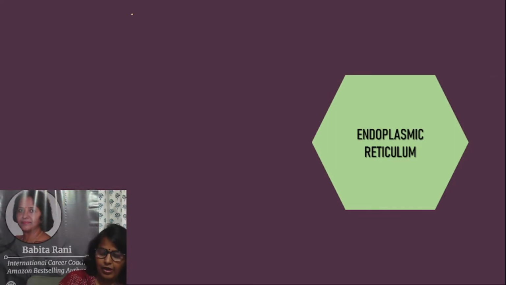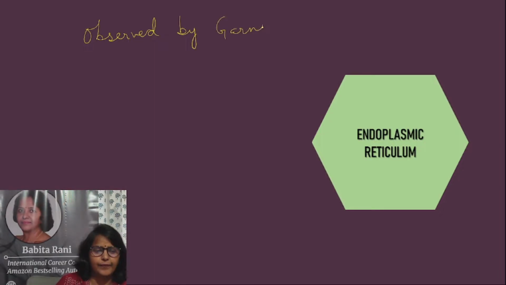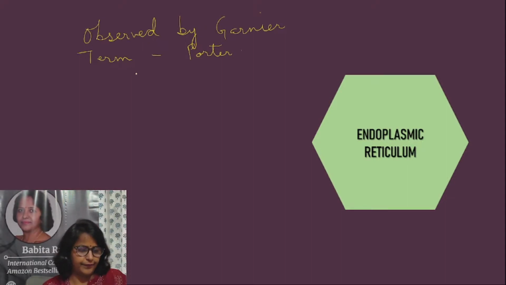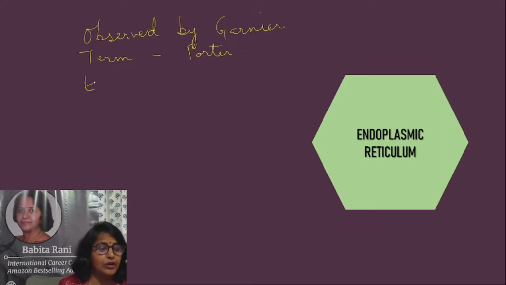Endoplasmic reticulum was first of all observed by Garnier, and the term endoplasmic reticulum was given by Porter. We generally write endoplasmic reticulum as ER. So, from now we will write ER for endoplasmic reticulum. Endoplasmic reticulum is of two different types.